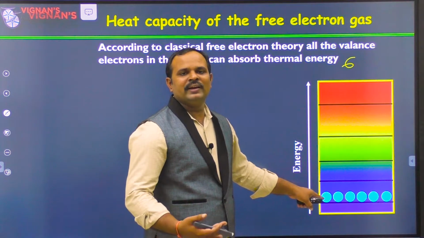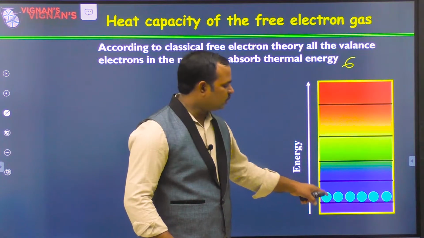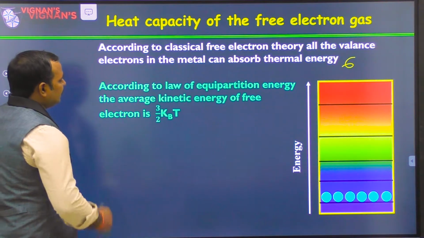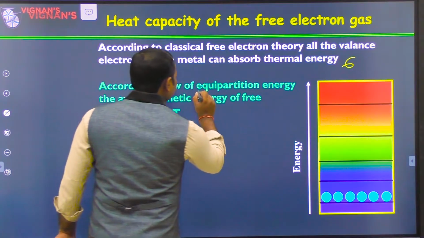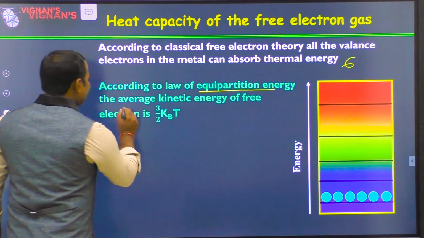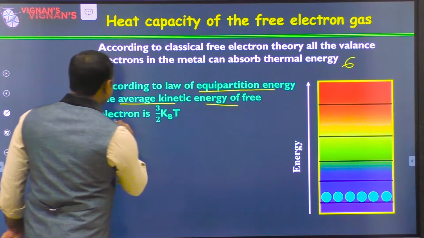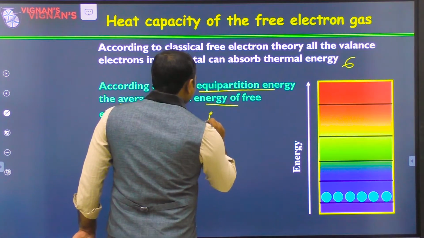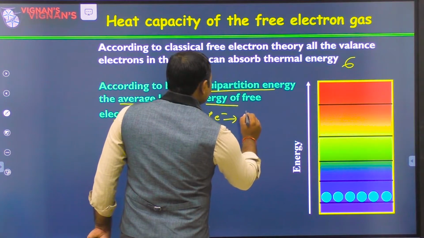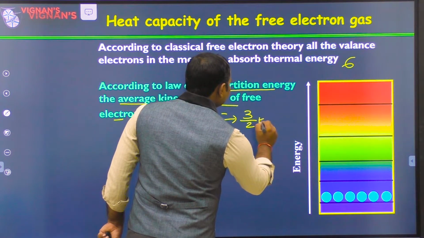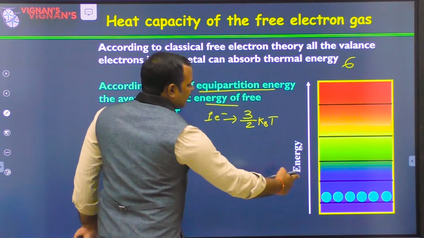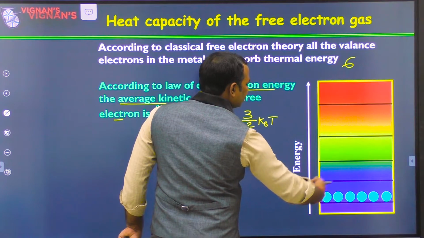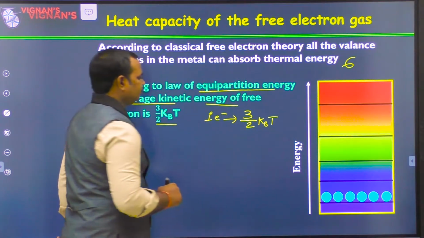That is the assumption made by Drude and Lorentz. According to the law of equipartition of energy, the average kinetic energy of a free electron is 3/2 kT. For example, for one particular electron, the average energy can be written as 3/2 kT. The electron can move in 3 dimensions, so each dimension contributes 1/2 kT, giving 3/2 kT.